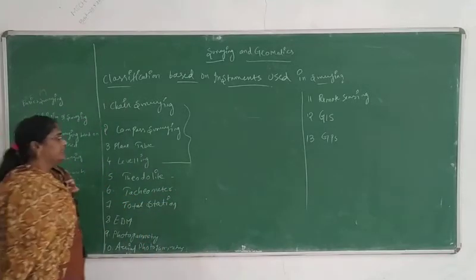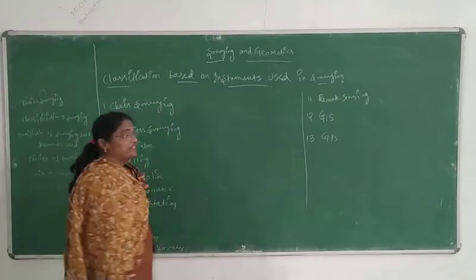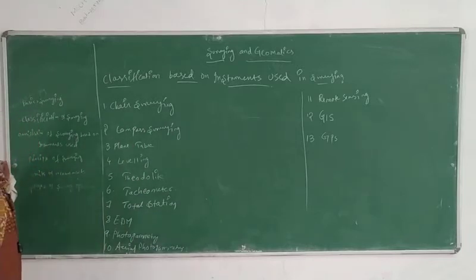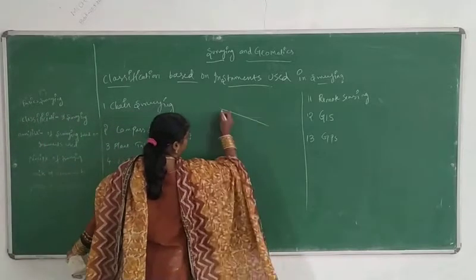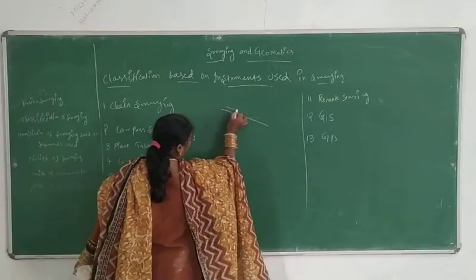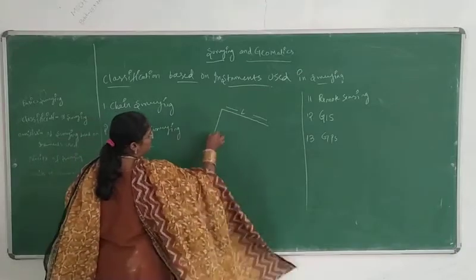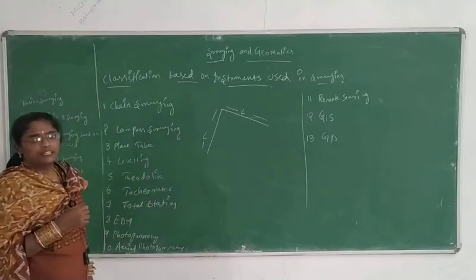So first we will be using chain surveying. First I will tell you, in surveying we are using two units for measurements. First unit is linear measurements and second one is angular measurements. For example, if you are considering any line, the length of the line will be measured by using linear measurements, that means in meters.